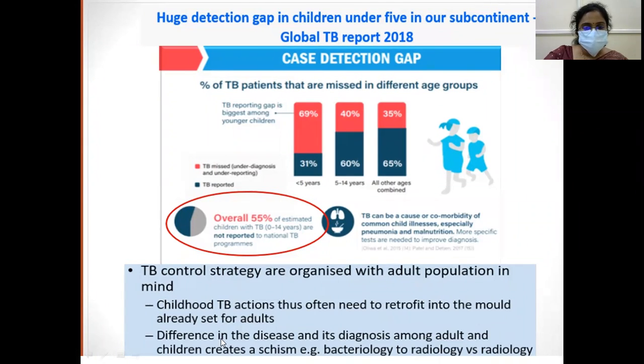Okay, childhood TB actions often need to be retrofitted into the model already set for adults. So children have to somehow fit into those models. The differences in the disease and its diagnosis between adults and children create a schism. It creates a gap. This is how pediatric TB is undetected, untreated, and undiagnosed, ultimately leading to a global burden.